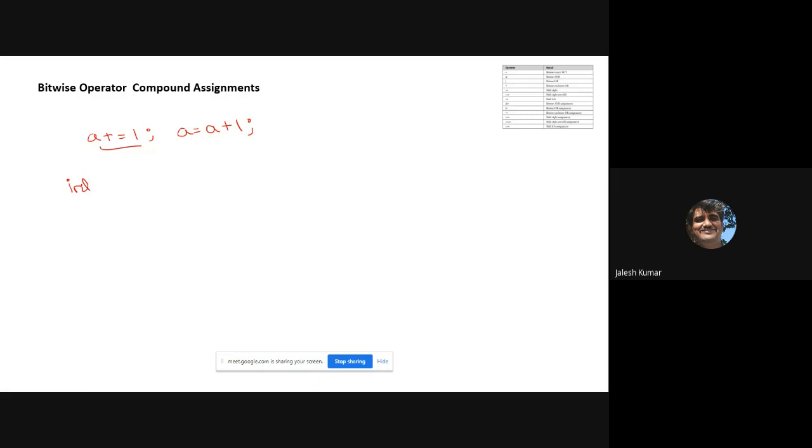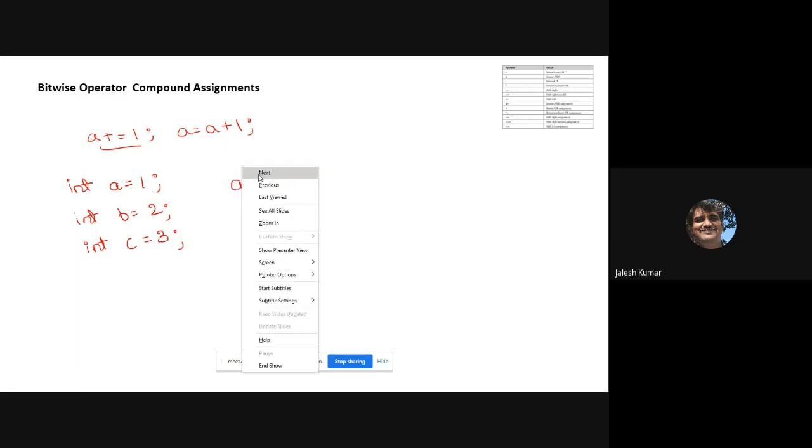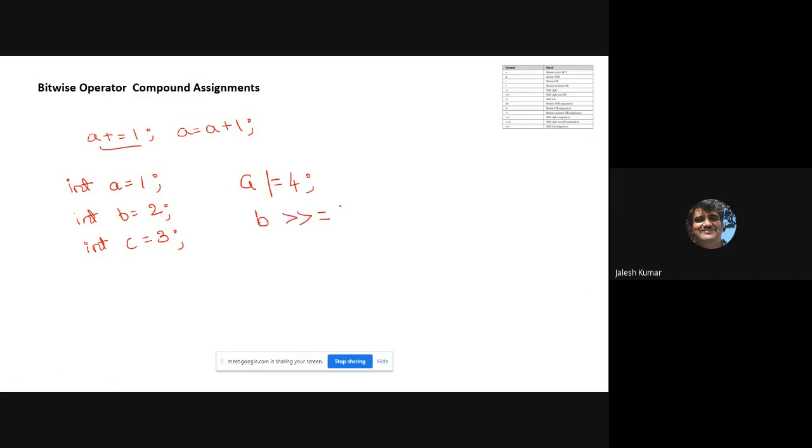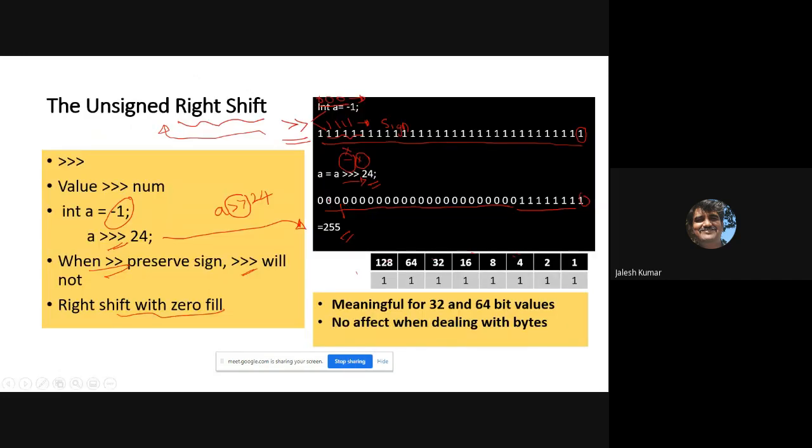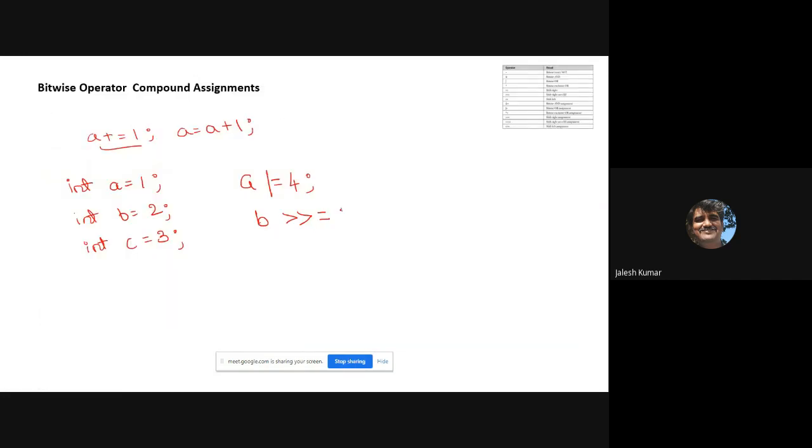Anyway, I'll declare three variables. int a = 1, int b = 2, you please work out and tell me the answer immediately. int c = 3. So the first operation I am performing is a |= 4, okay, and then b >>= 1, b is equal to b right shift 1.